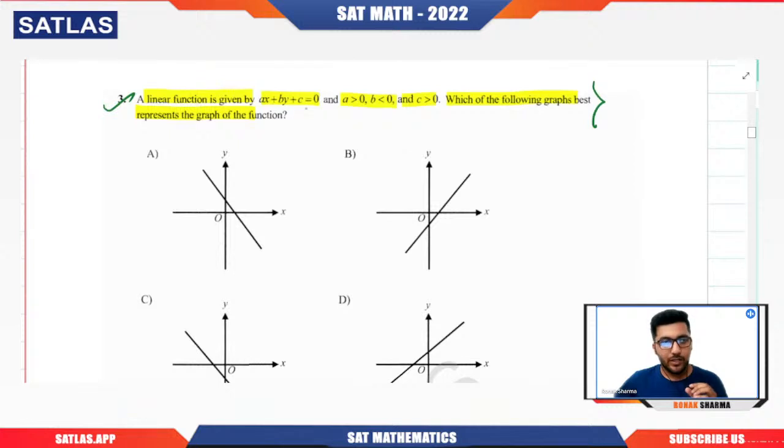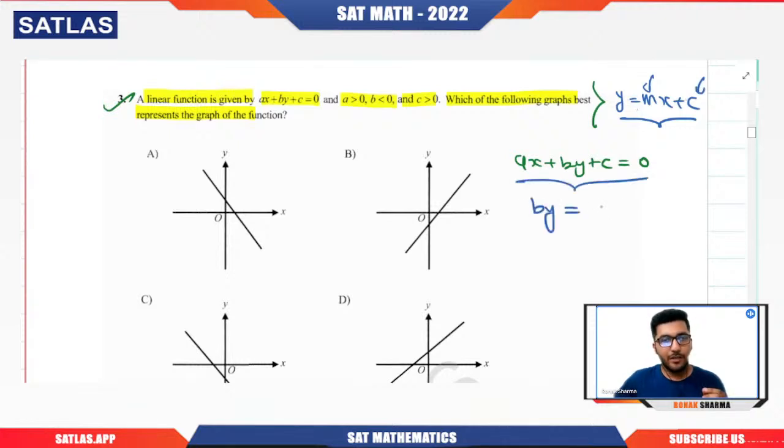So here I have ax plus by plus c equals 0. Now let's say you don't have any idea regarding this form. So I simply suggest students convert it into y equals mx plus c format, because that is something that we are more familiar with, right? Because we know that m is the slope, c is the y-intercept. So how are you going to do it? by will be equal to minus ax minus c, or we will have y equals minus a by b times x minus c by b. Yes or no? Right?